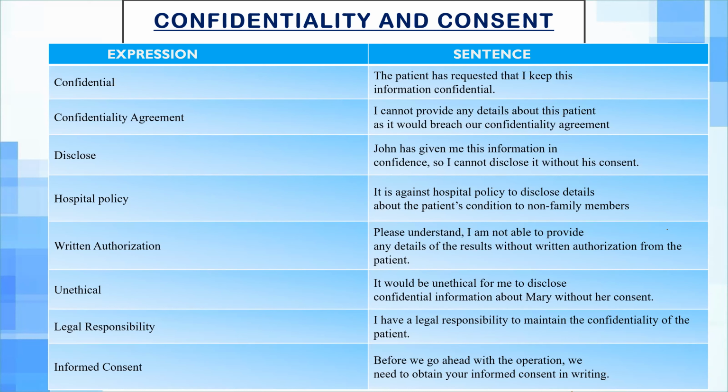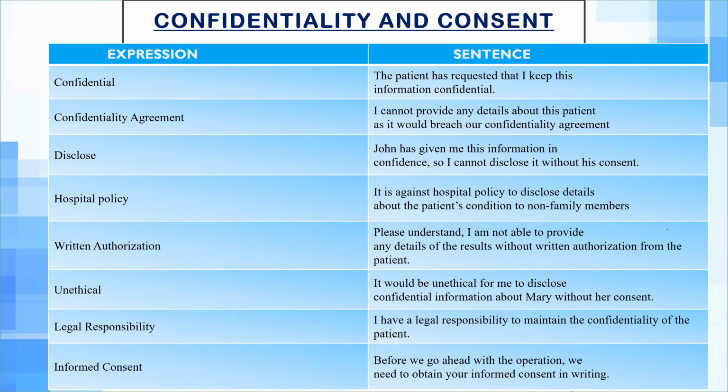So you can use sentences like, the patient has requested that I keep this information confidential, even if the life partner of the patient is asking you questions, because you will come across scenarios in which partners and relatives ask you questions, and they are there in place of the patient to ask about the situation or condition of the patient. So you have to maintain the confidentiality.